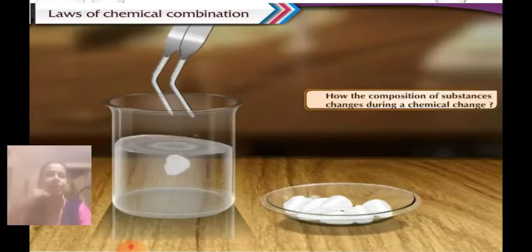Scientists in the 18th and 19th centuries tried to find out how the composition of a substance changes during a chemical change. That is, when two or more substances join together, or react together in chemical terms, how a new substance is formed and how the chemical change takes place.